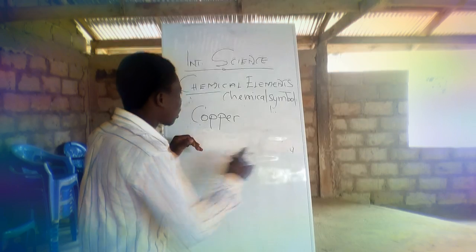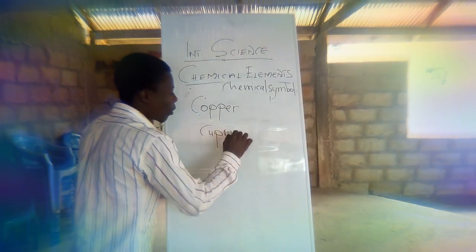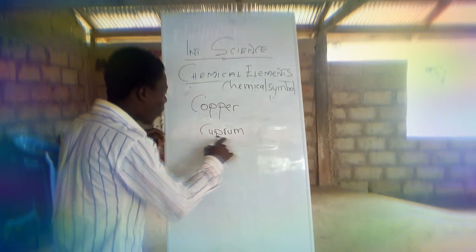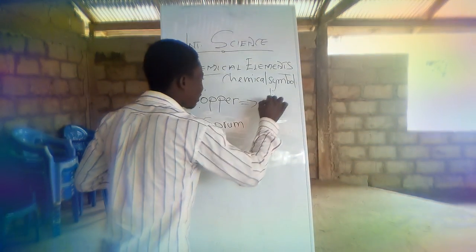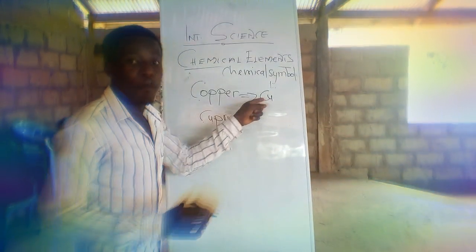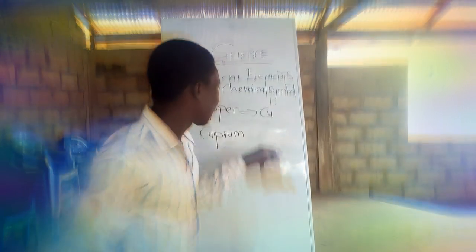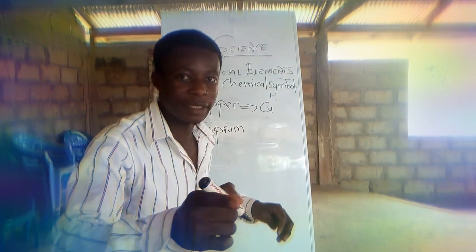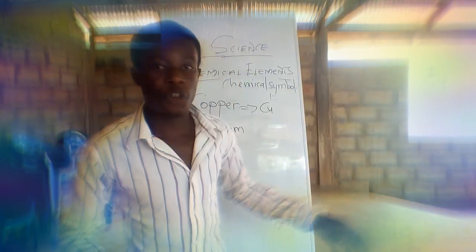They call it cuprum, so we take the Cu as the chemical symbol of copper. So wherever you are, take note of that. We say sodium is Na, and the Latin people call it natrium. Are you getting what I'm telling you?